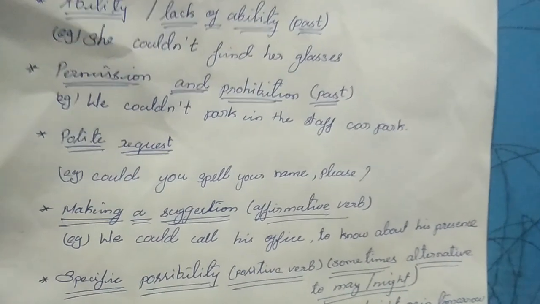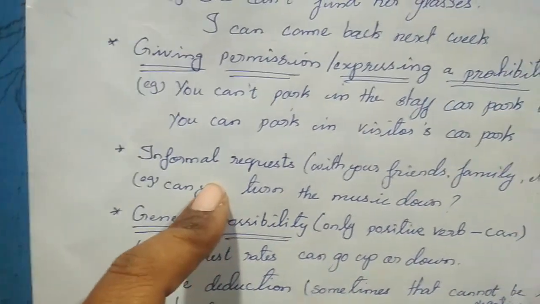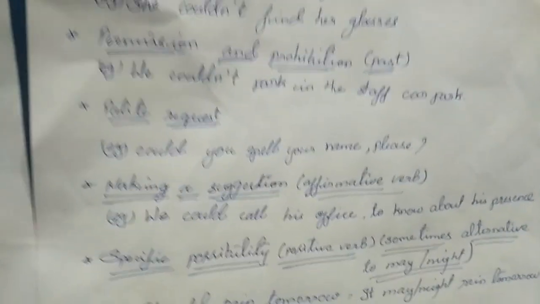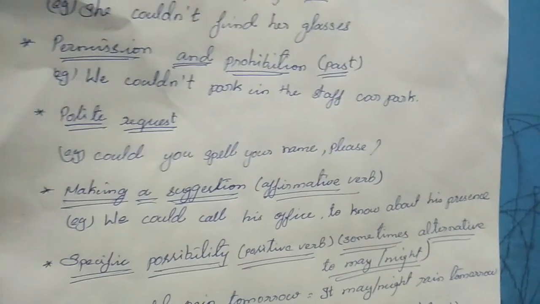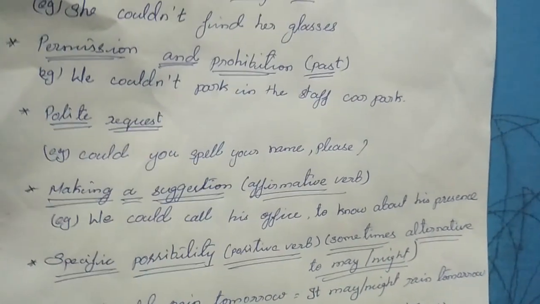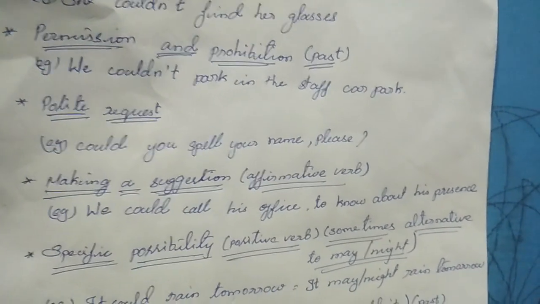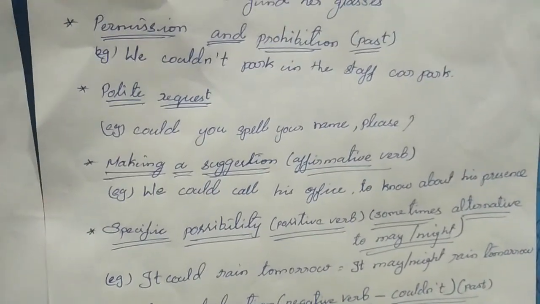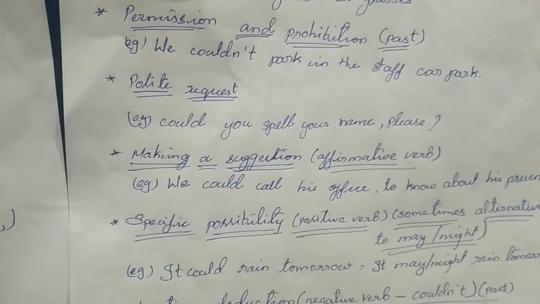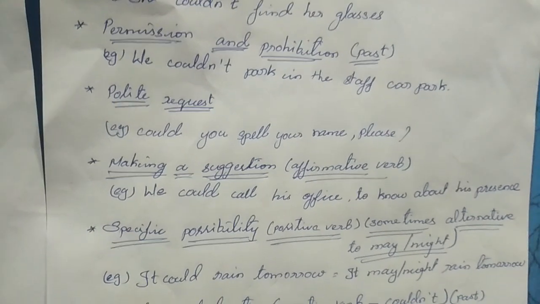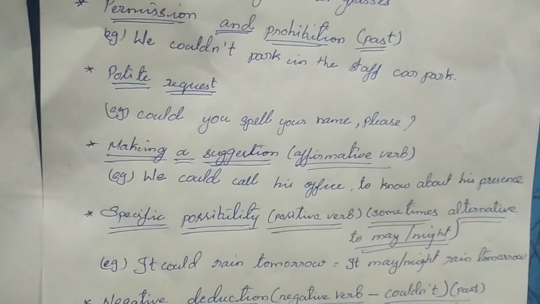Polite request. For can and can't, we have informal request. Here for could and couldn't, we have polite request. Could you spell your name, please? Polite request we will be having as a formal one. Informal request is for can and can't, whereas polite request is for could and couldn't. Could you please spell your name?